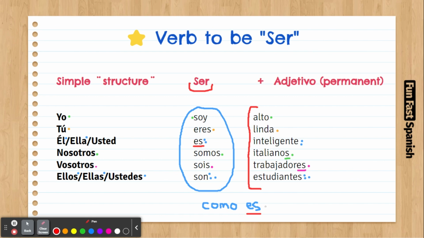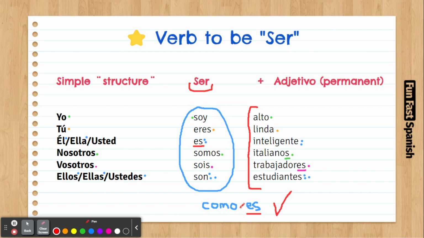We are not talking about how is she doing, how is he doing, how is it doing. It's more like what is it like? It's like you're asking for a description, how does it look in general, not how is it feeling right now. So if you say, ¿Cómo es tu mamá? What is your mother like? You're going to start saying, my mom is tall, my mom is intelligent, my mom is beautiful, all those characteristics, right?